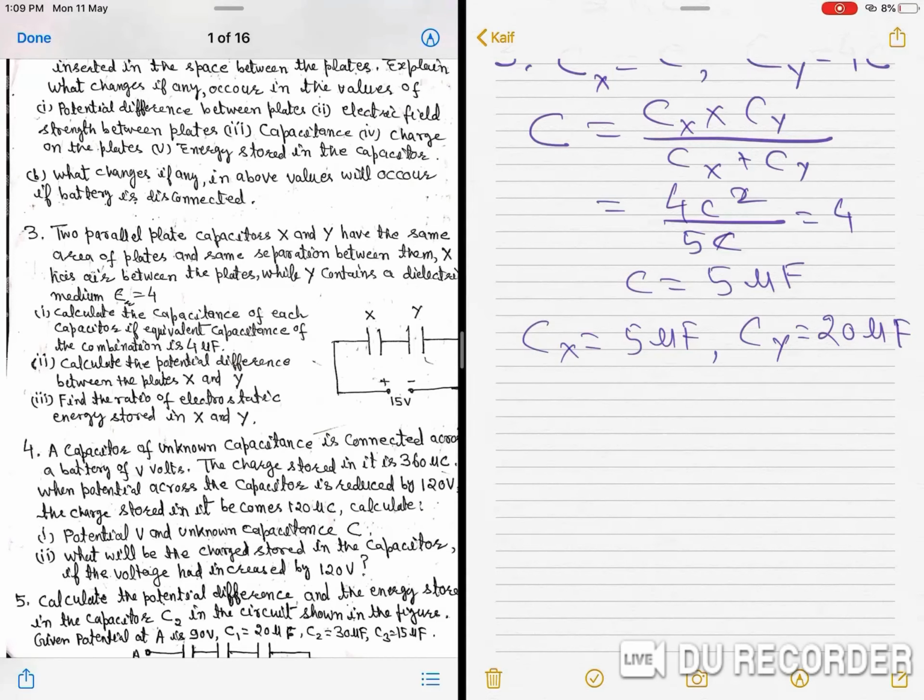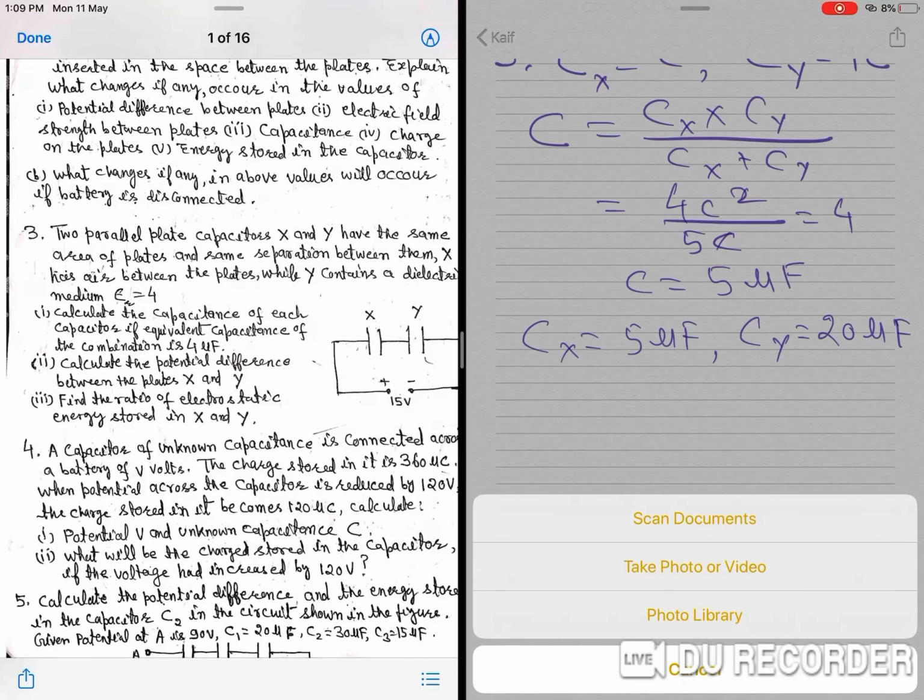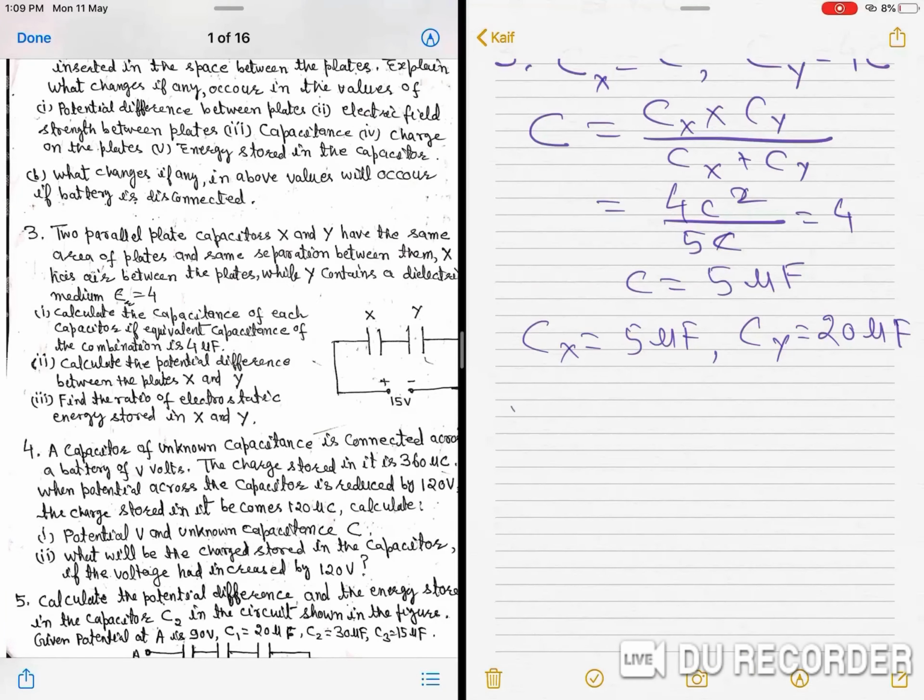Calculate the potential difference between the plates X and Y, because charge is same. So, Vx is equal to Q by C and Vy is equal to Q by 4C. So, Vy is equal to 1 by 4 of Vx.